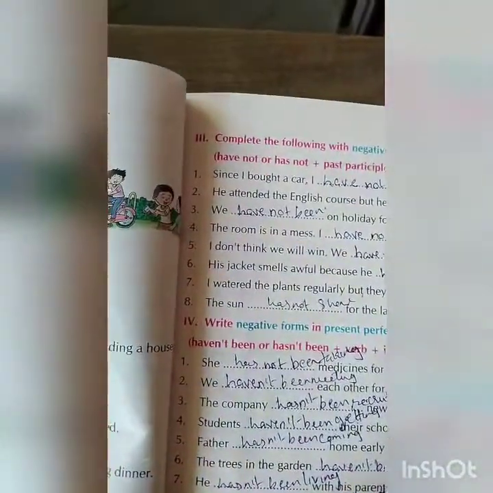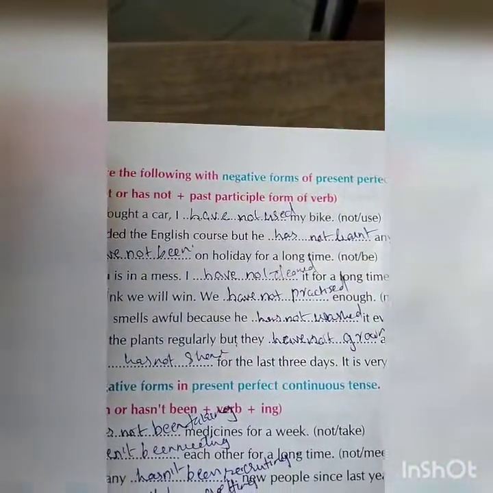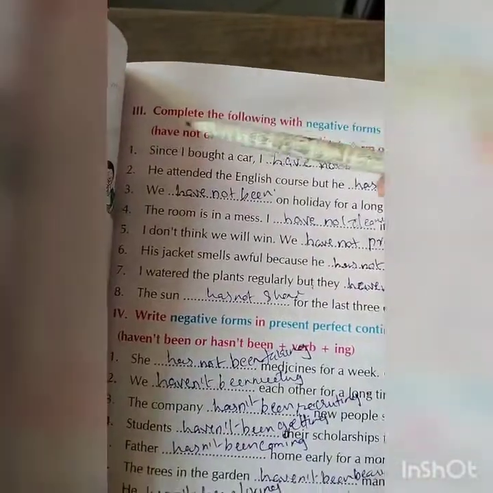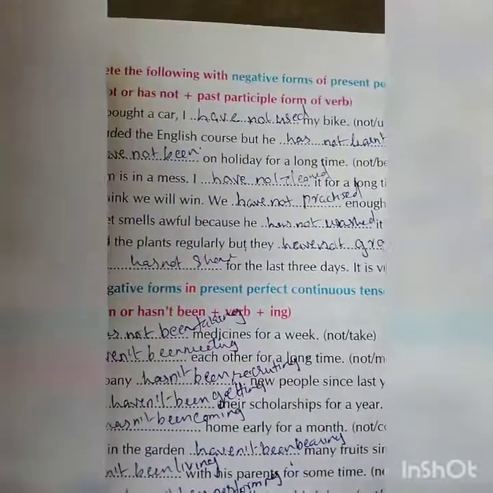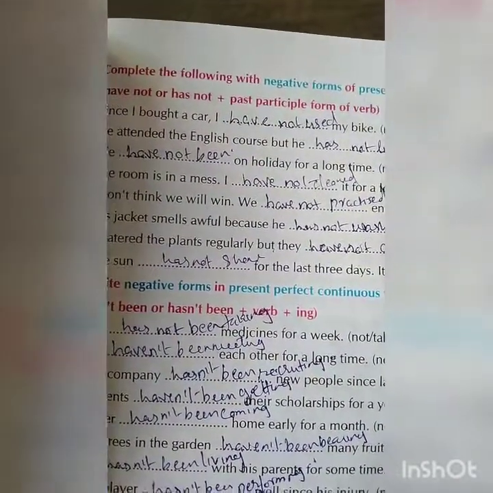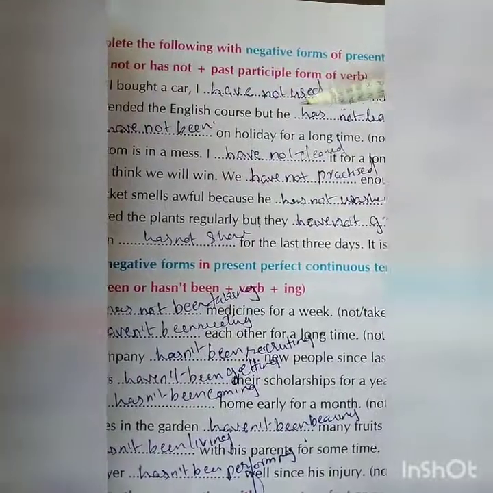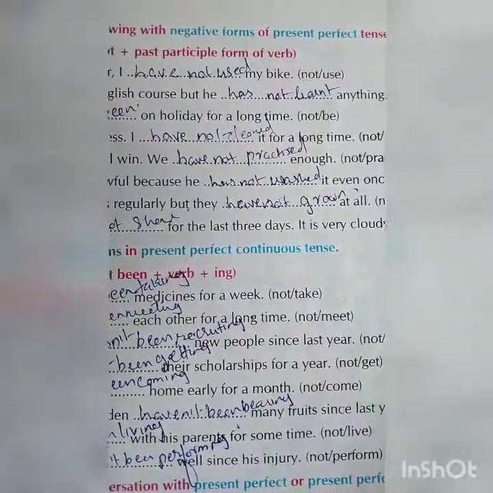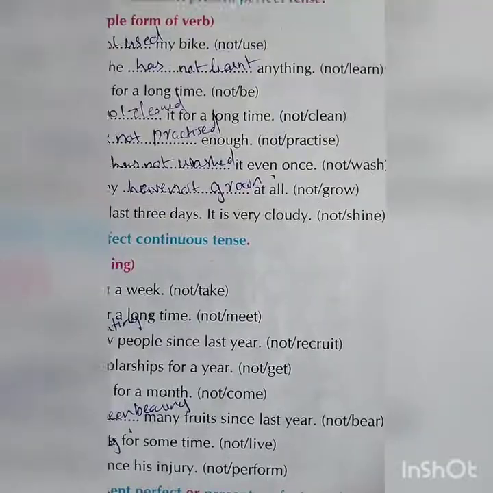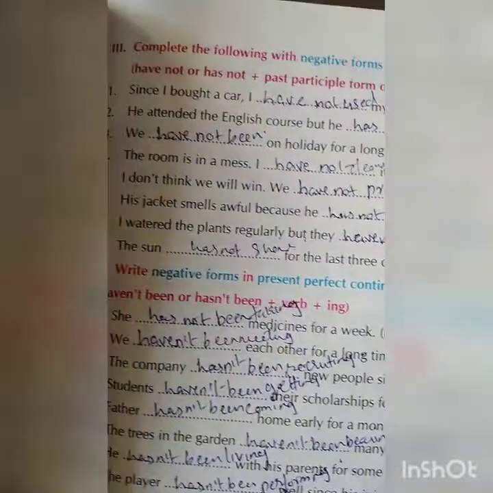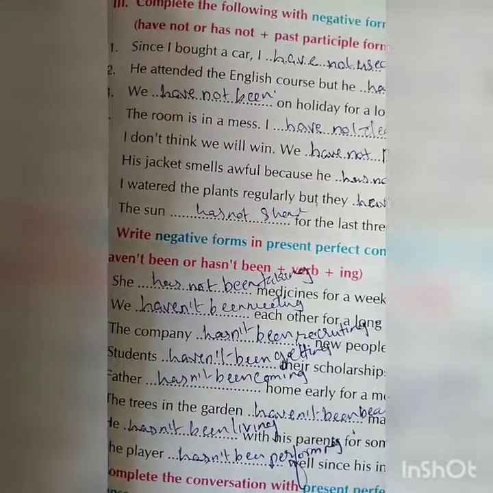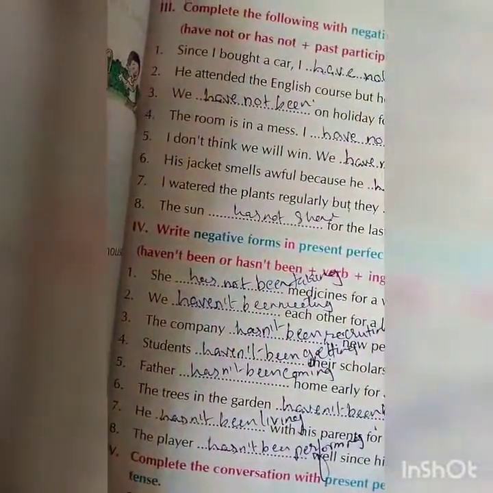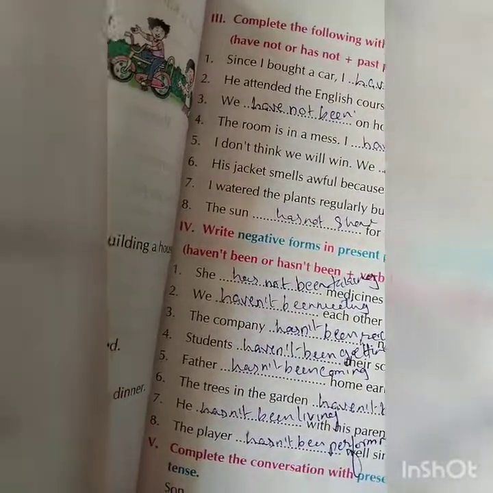Now you make a negative sentence, have not, has not, plus past participle form of the verb. I am giving you the example of that. Since I bought a car, I have not used my bike. Not and use. Have not used my bike. He attended the English course, but he has not learned anything. Negative, not and learn are given in the bracket. Not learned. We have not been on holiday for a long time. Not be, not been. Negative, present perfect tense.